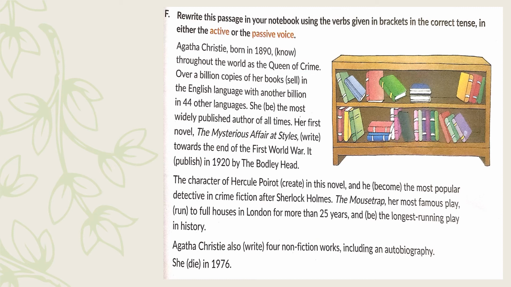She, you have to use the correct verb form of be, the most widely published authors of all time. This can be written as she is the most widely published author of all time. Similarly, go through each sentence given in this passage, use the verb given in the bracket and write the correct tense form.